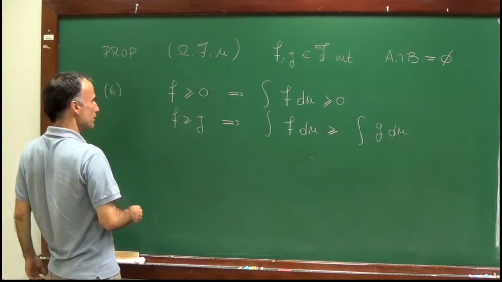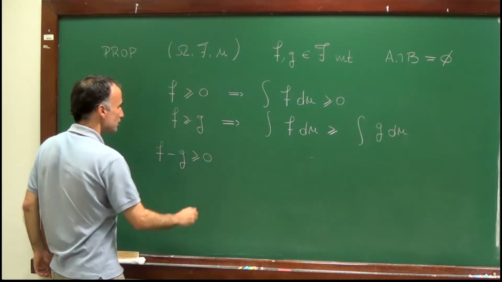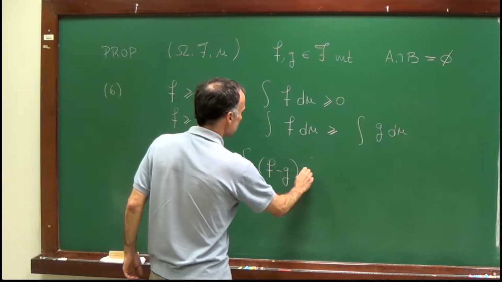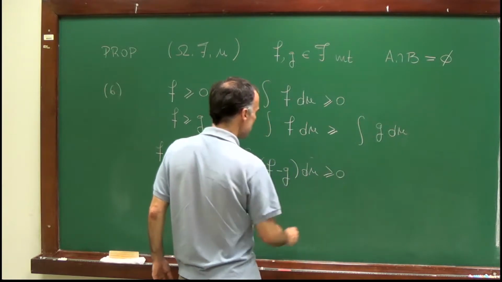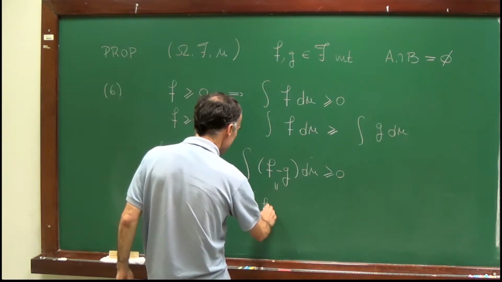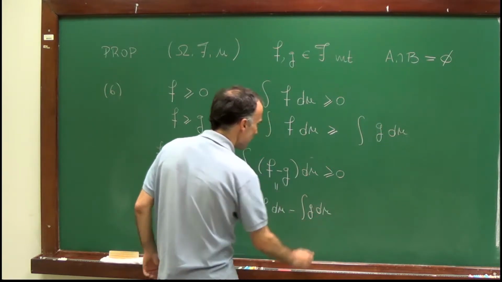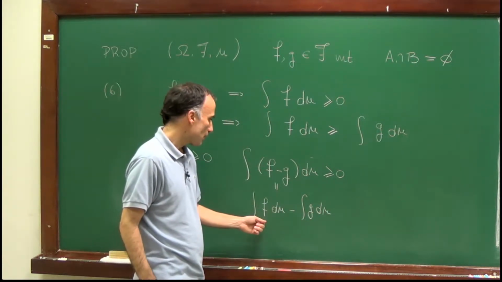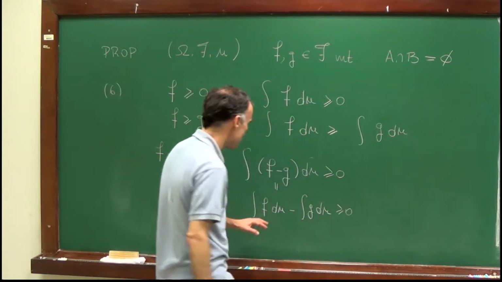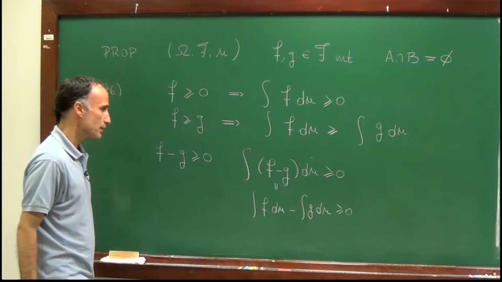Well, let's assume that f is greater or equal to g. So from that, I get that f minus g is greater or equal to 0. From the first piece, we know that the integral of f minus g d mu is greater or equal than 0. And now by linearity, this integral is equal to the integral of f d mu minus the integral of g d mu. f and g are integrable, so these are real numbers, and these real numbers are greater or equal to 0, which means that the integral of f is larger or equal than the integral of g, which is what we wanted to prove.